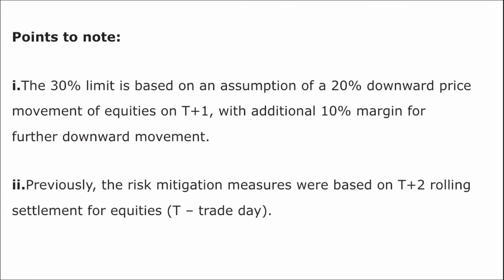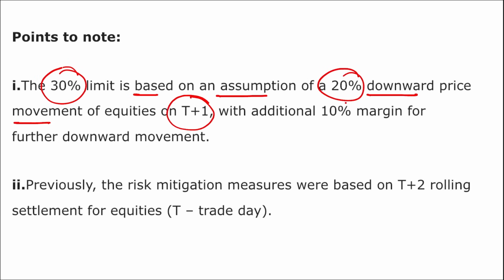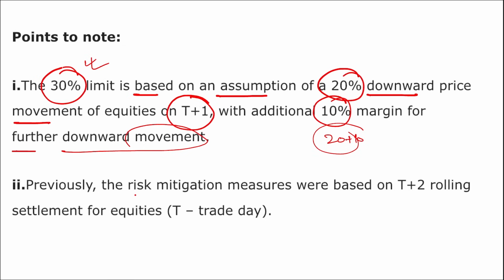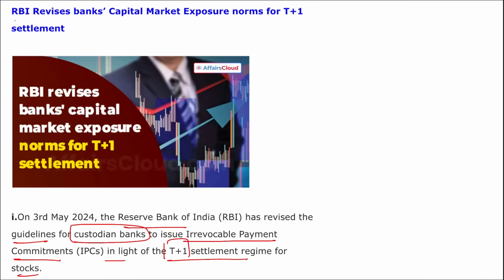And here the important point that you need to remember is that the 30% limit is based on the assumption of the 20% downward price movement of the equities on T+1 settlement, with an additional 10% margin for further downward movement. So 20 plus 10, it becomes 30%. Previously, the risk mitigation measures were based on T+2 rolling settlement for the equities, right? And now we have seen that from T+1, we have also shifted to T+0 settlement cycle. It was launched on a beta version, that is, it is going on a test phase, not for all the stocks and the equity market, but for limited ones, right? Coming back, RBI, they have revised the capital market exposure norms for T+1 settlement.